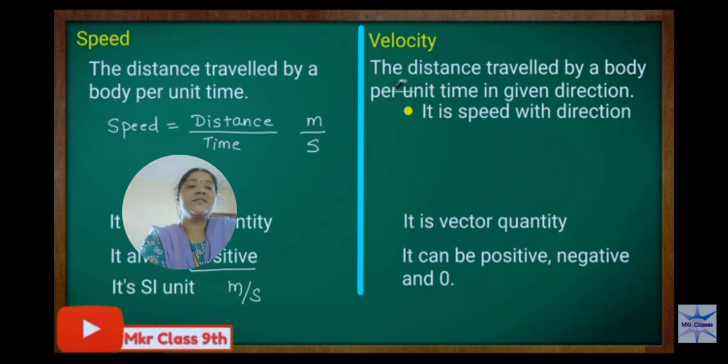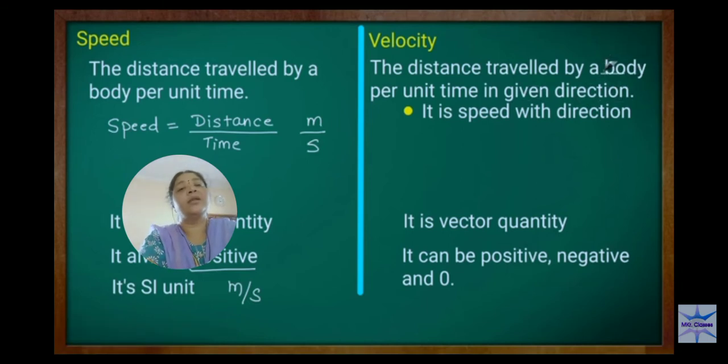Come to the velocity. Velocity is the distance travelled by a body per unit time in a given direction. The only difference between speed and velocity is the direction. The direction is important here. Velocity is nothing but speed with a direction.